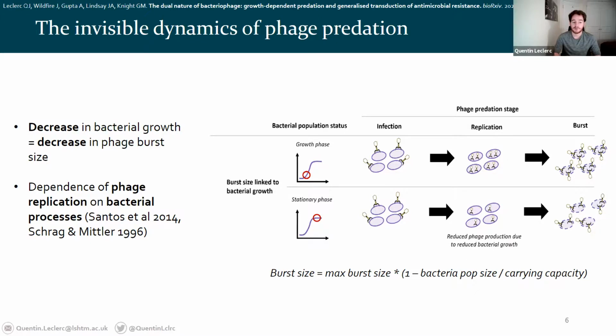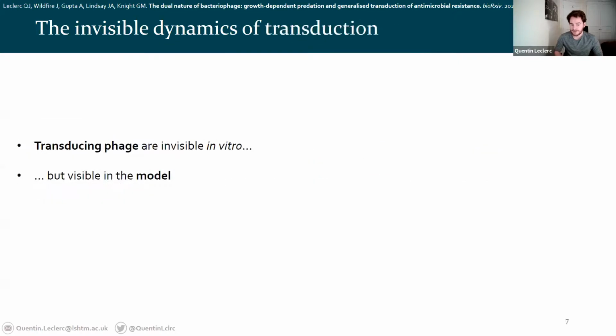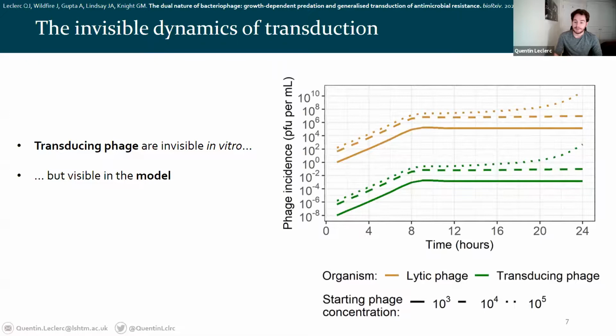But what about transduction then? So remember I said the transducing phage are invisible in vitro, I can't count them. However, they're present in the model, they have a compartment there. So because I fitted the model again using MCMC methods, I can infer what these transducing phage numbers must look like in vitro. And this is what this looks like.